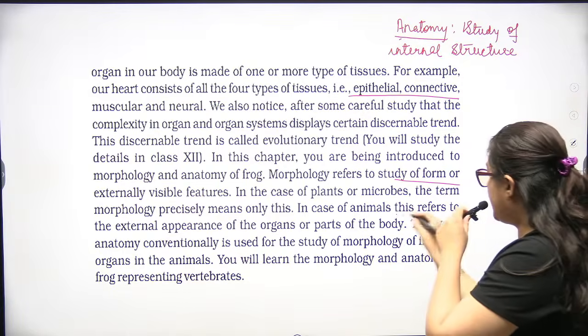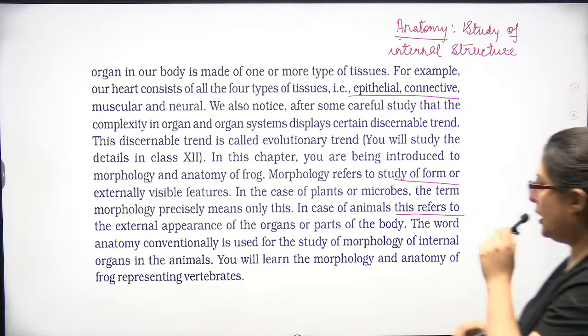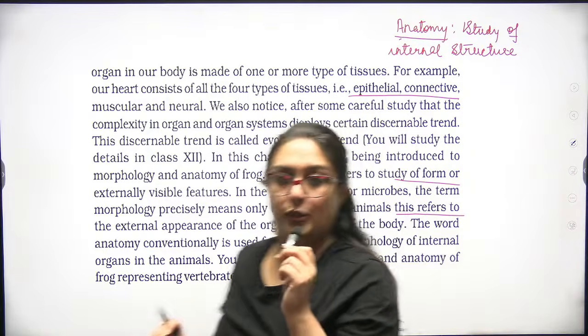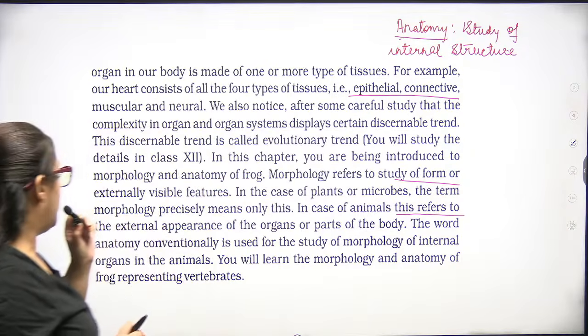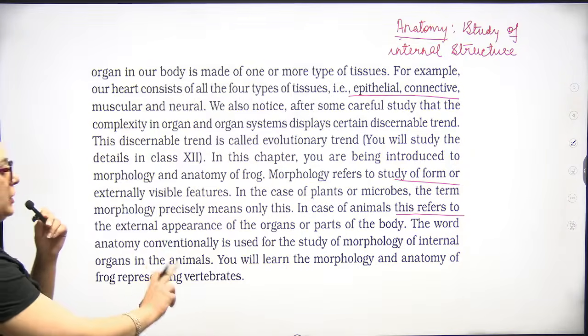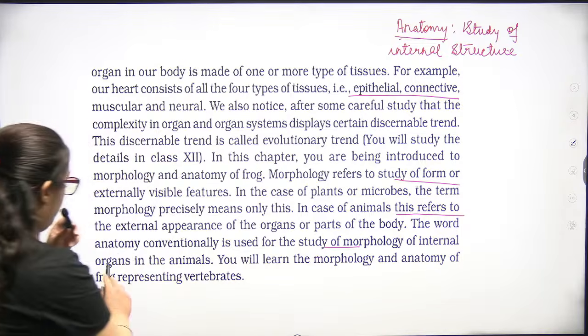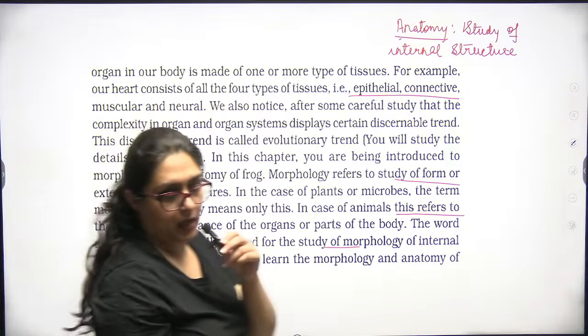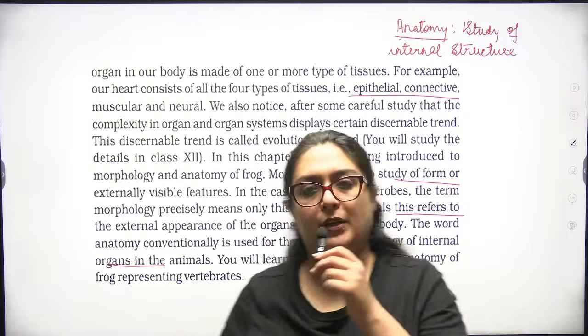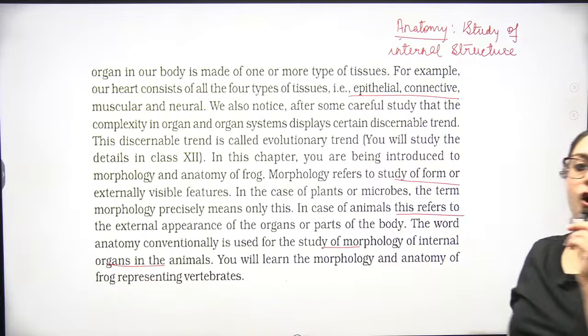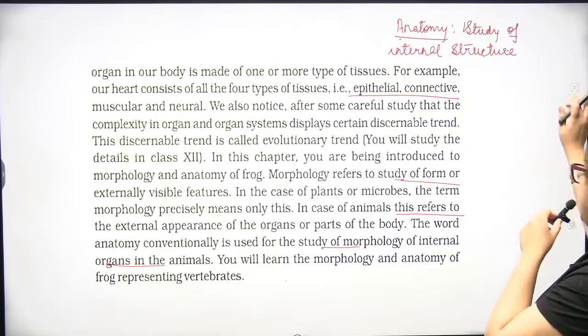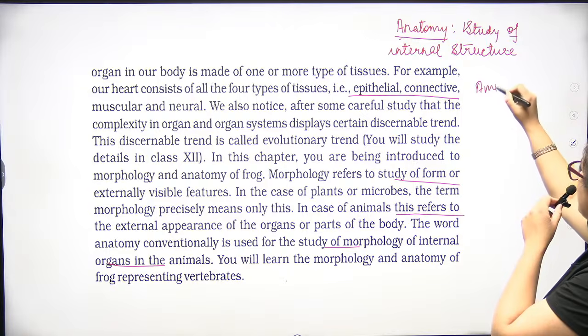In case of animals, morphology refers to the external appearance of the organ or parts of the body. The word anatomy is conventionally used for the study of morphology of internal organs. And generally, today in this chapter we are going to deal with the frog, representing vertebrates, amphibia.